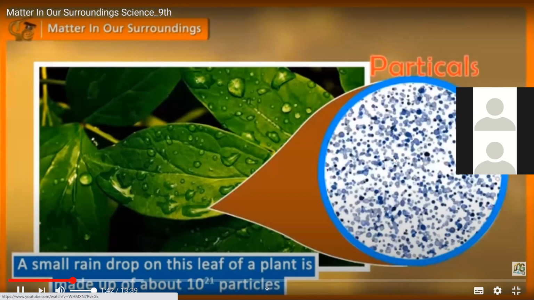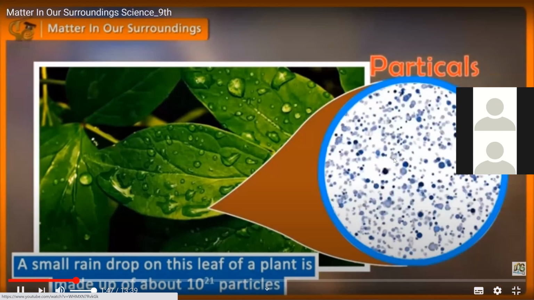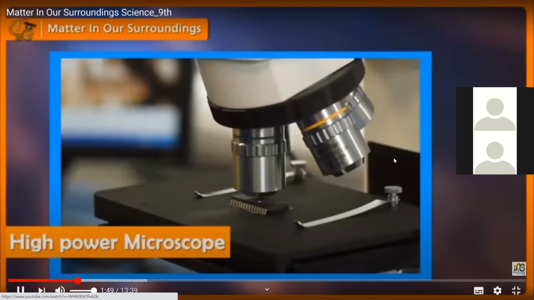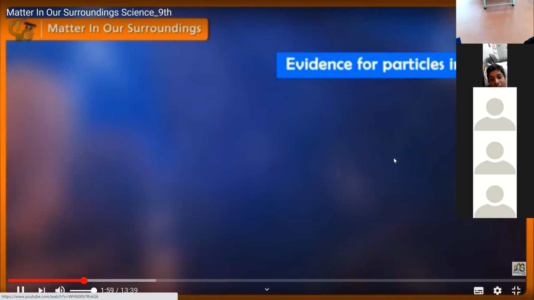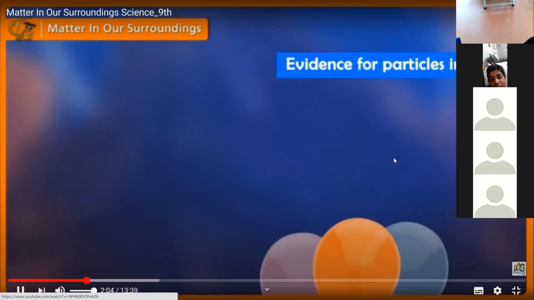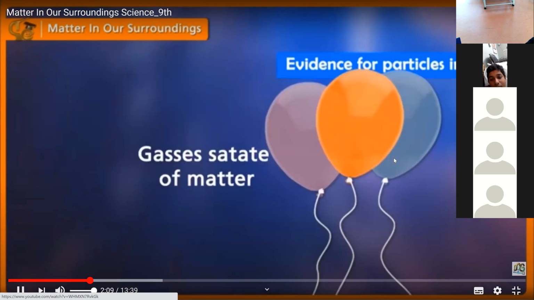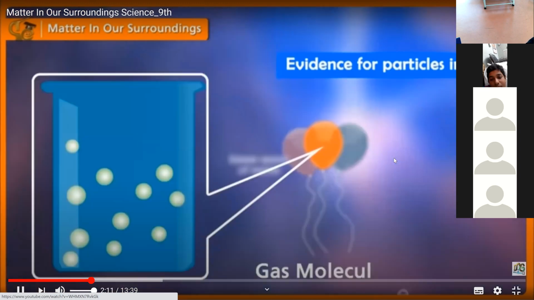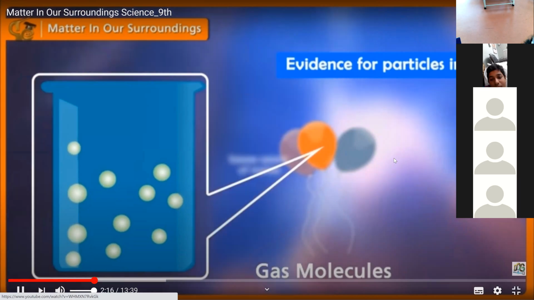The particles which make up matter are so small that we cannot see them even with a high-power microscope. Even without seeing them, we have certain evidence which tells us that all things are made of tiny particles. We will now give some of the evidence which clearly shows that all the matter is made up of tiny particles. This evidence also shows that the particles which make up the matter are constantly moving. Please note that the particles which make up matter are atoms or molecules.